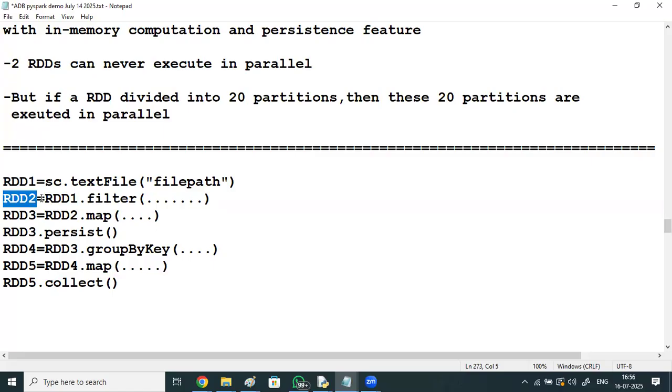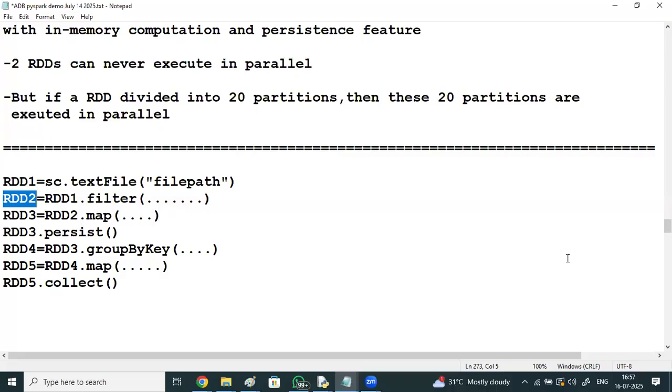A new RDD is created, and on RDD2 you are mapping something. For each of the 2 lakh employees, add 5,000 bonus. You are mapping a transformation, a business logic, for each and every element of RDD2. That transformation is applied to all of them, and a new RDD3 is created. RDD2 will be there as it is, and it won't be modified. Once an RDD is created, it won't get modified. A new RDD gets created.